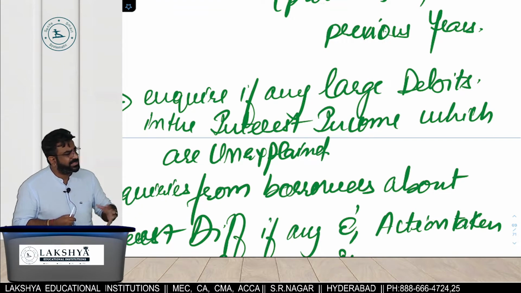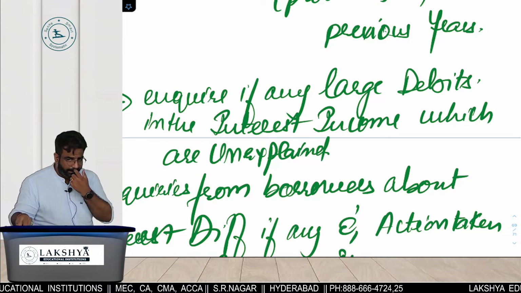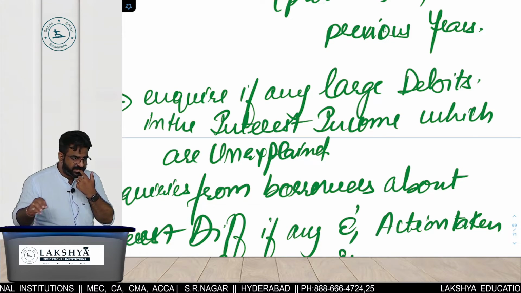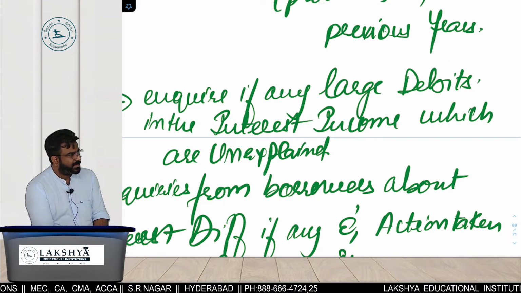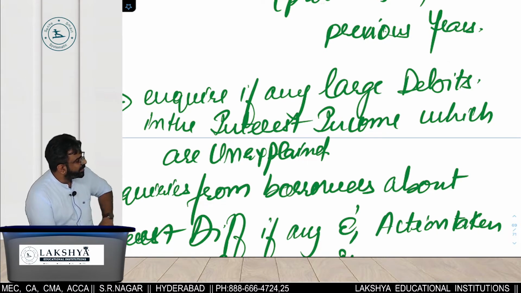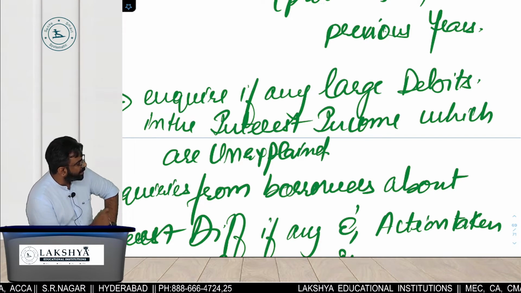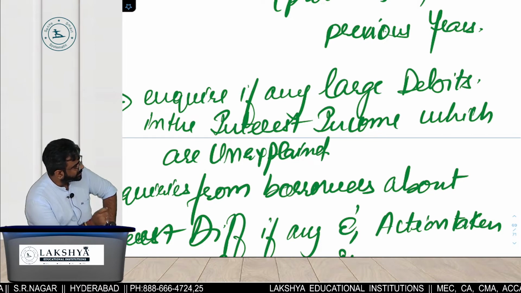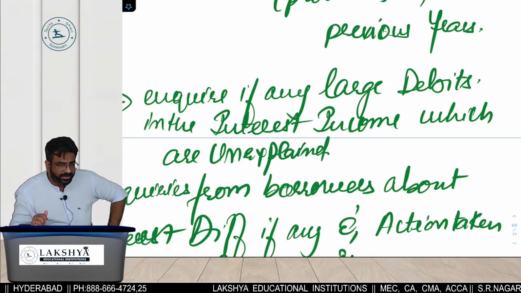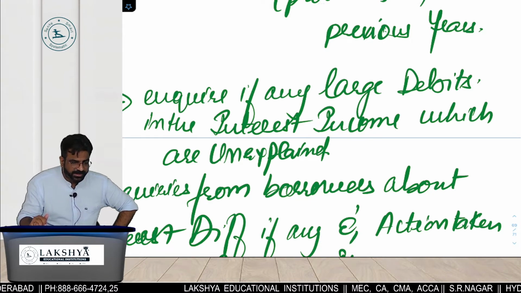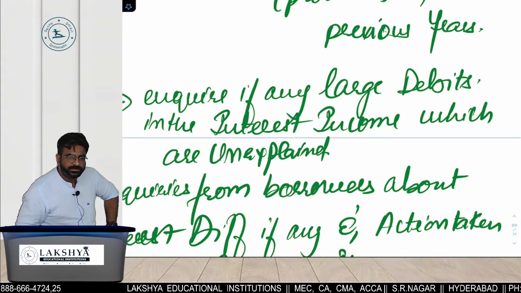What do you mean by large debits in the interest income which are unexplained? What is interest income? See, I am also a bit confused, one second. Inquire if any large debits in the interest income which are unexplained. Yes, you are waiving off the interest.